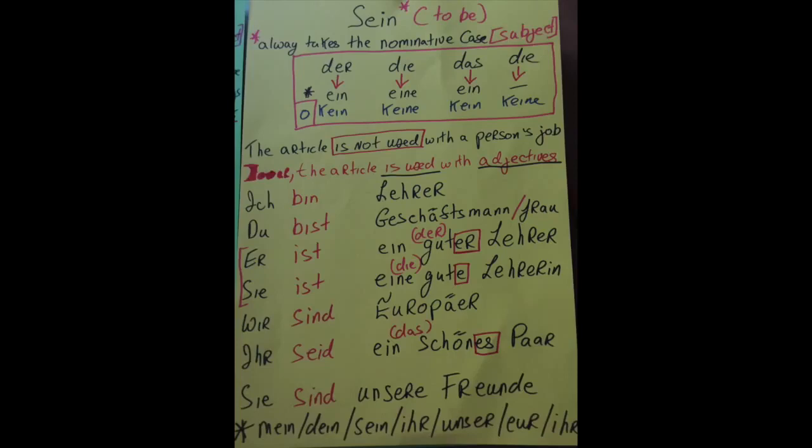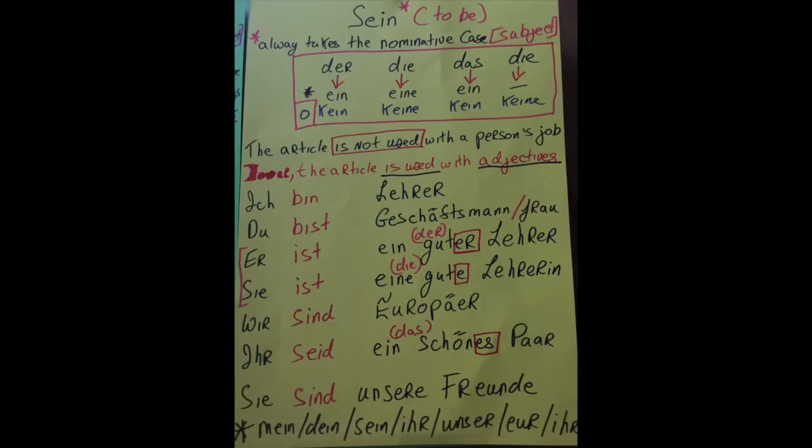Okay? So in German, you know from the cases, you've der for masculine words, die for feminine words, das for neuter words, and die for plural words. In this case, if we were to say "you are a good teacher, you are a good person", we don't use the "the" word, we use the "a" word, like in English. So der goes to ein, die goes to eine, das goes to ein, and there's no plural form. Now beside the zero here, I have the word kein, keine, kein, keinen.